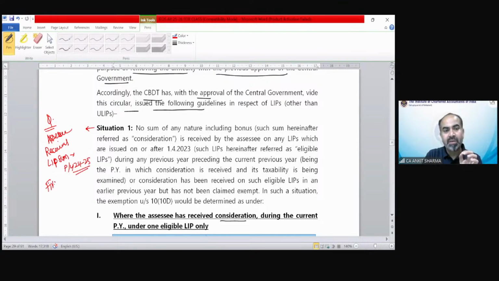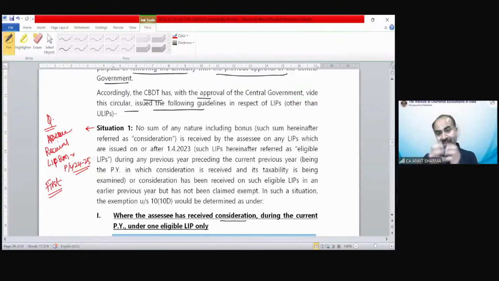That means, if the question is framed like this, the repayment from LIP policies has been received in previous year 24-25, suppose 30 lakh rupees, and it has not been received ever earlier.